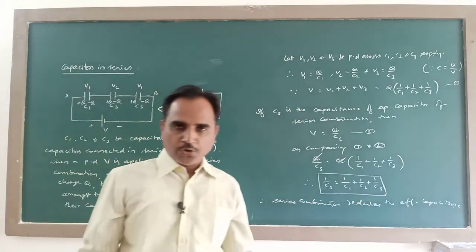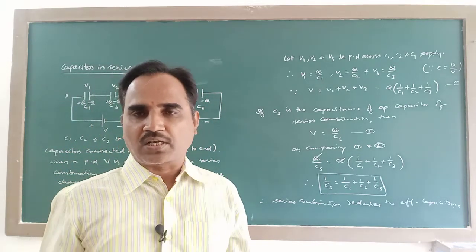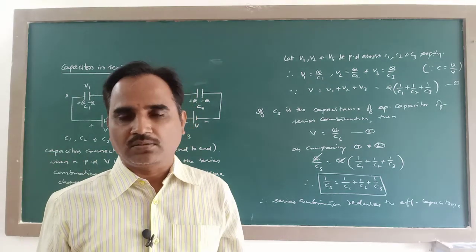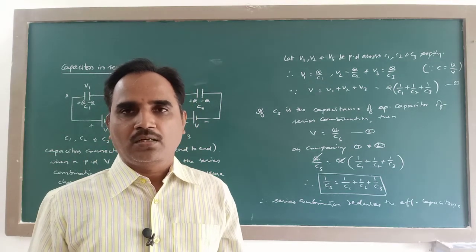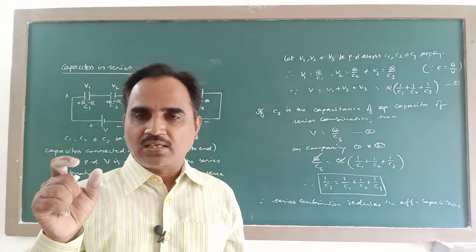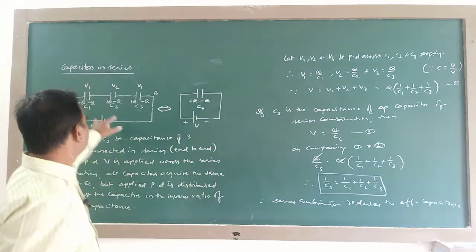If you go through old question papers, you will find these questions, capacitors in series and capacitors in parallel, for 3 marks. So when two capacitors are connected in series, find the effective capacitance, means you take only 2.